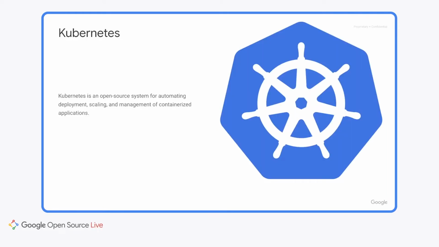Kubernetes is an open source system for automating deployment, scaling, and management of containerized applications. It has become the de facto standard for running software that can easily migrate from on-premise to the cloud and between different cloud providers. Kubernetes is designed around an extensible, declarative API. Each object in the API represents the desired state of the world. The machinery continuously works to make the world match the desired state.